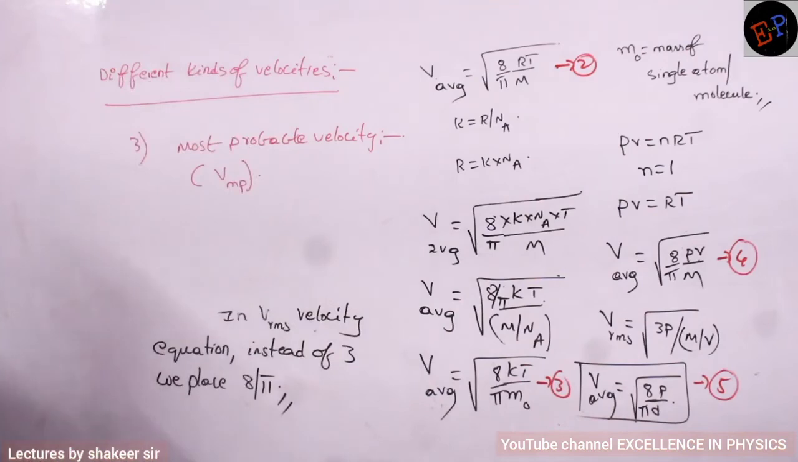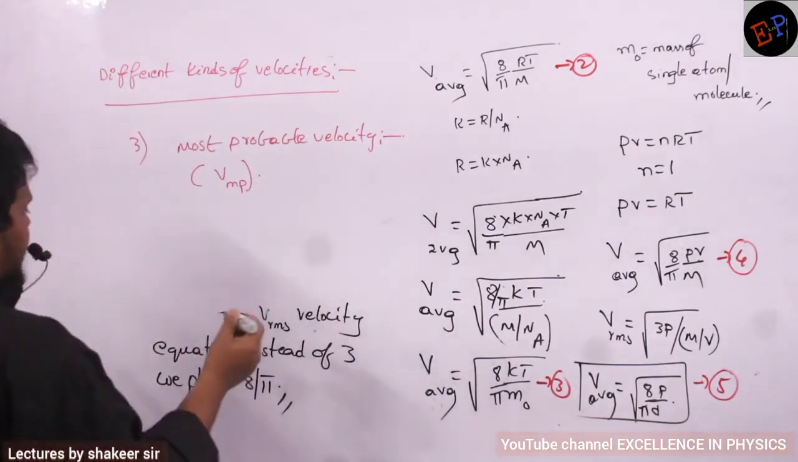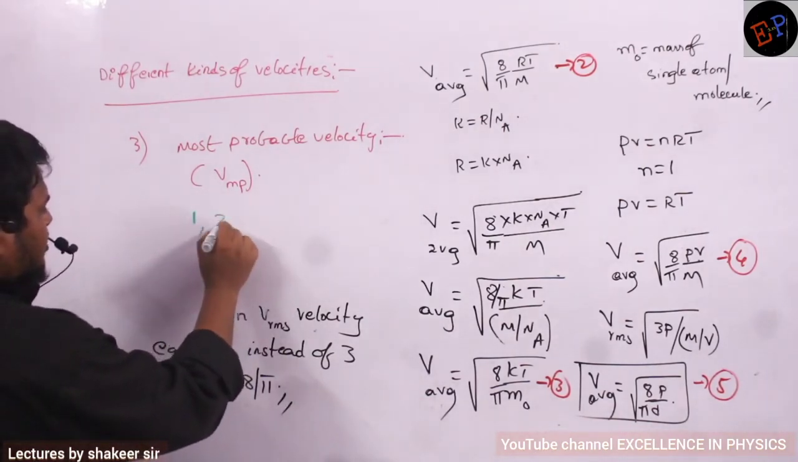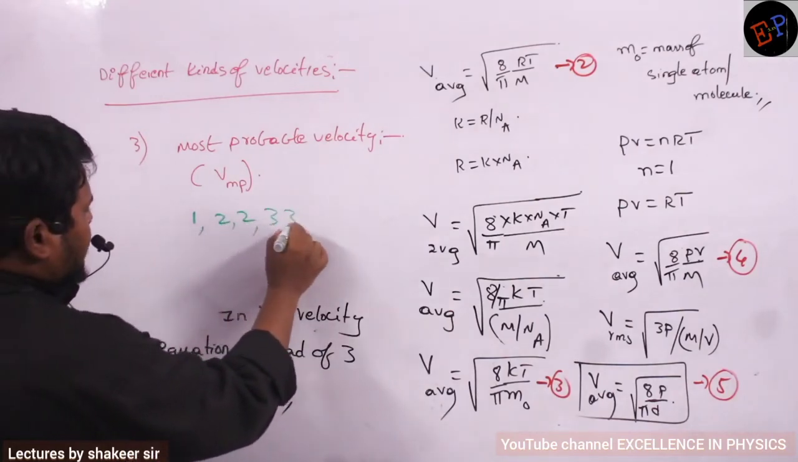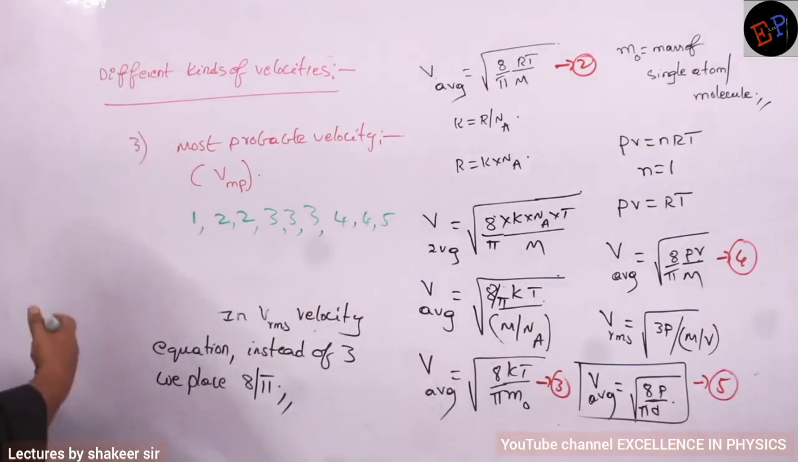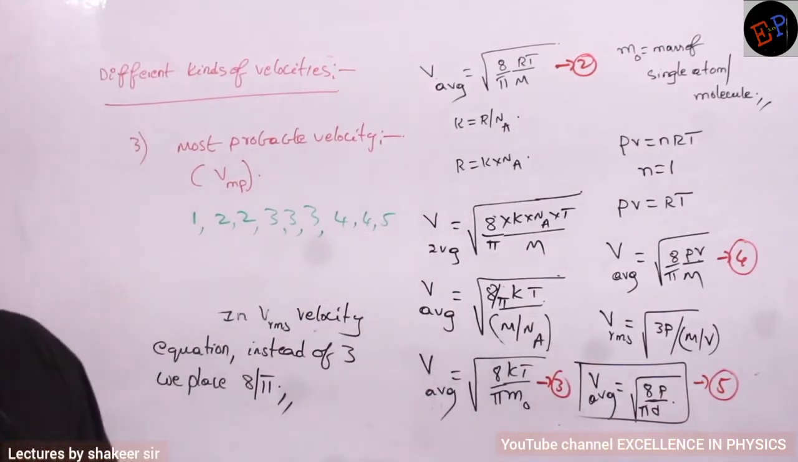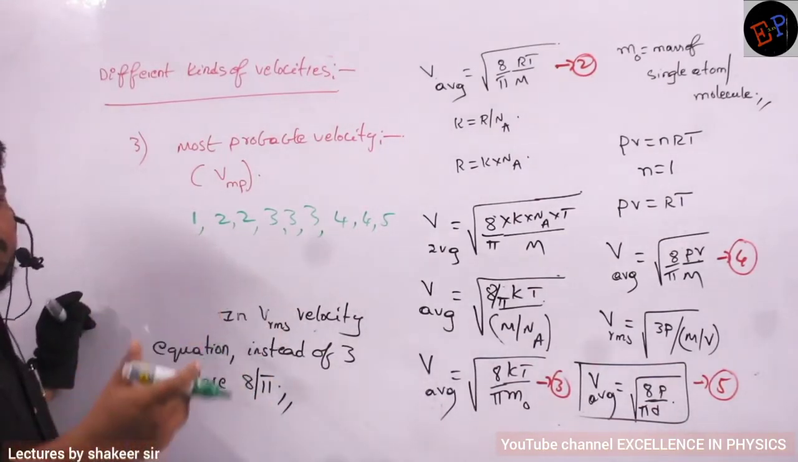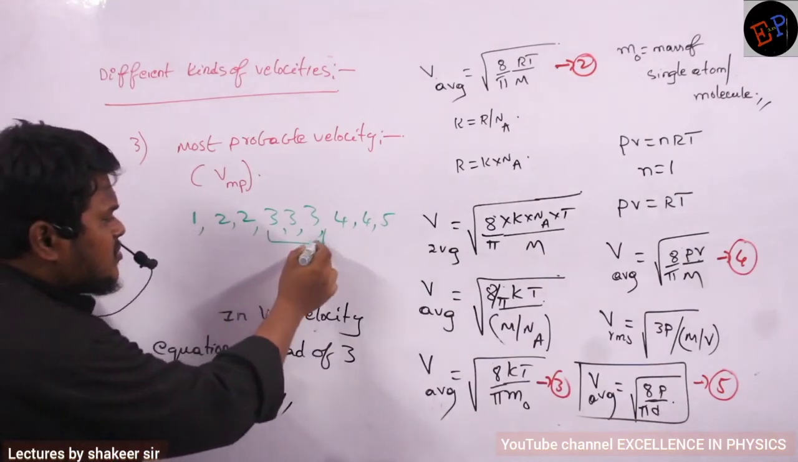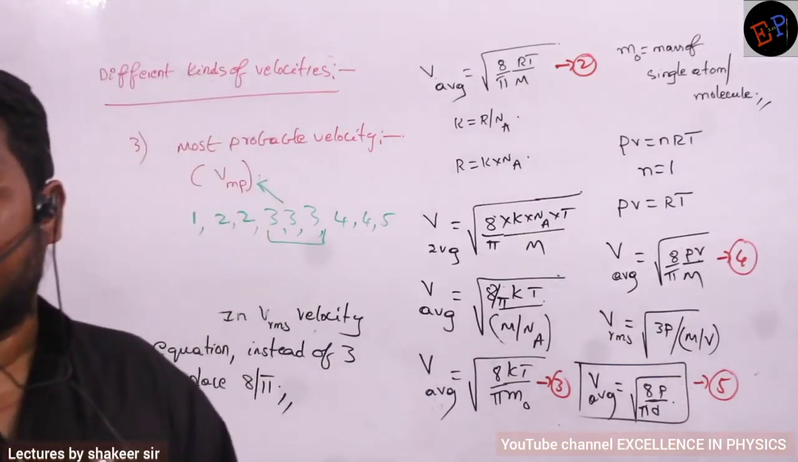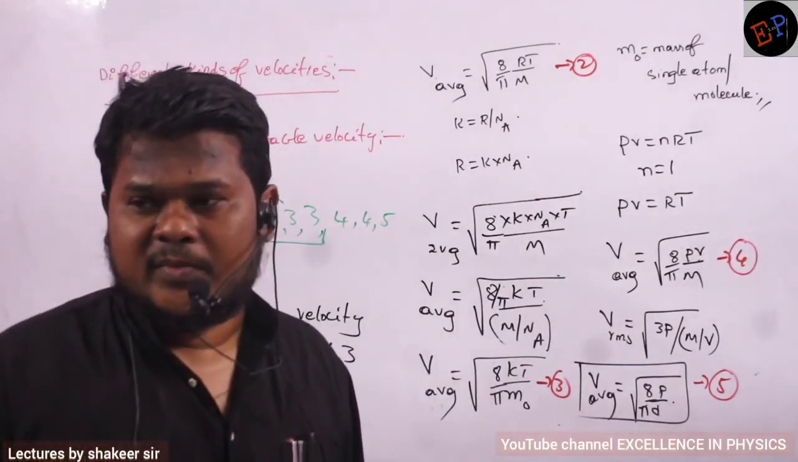For example, if I write gas molecules, they have velocities like this. Consider one gas molecule having a velocity of 1 unit, another molecule 2 units, another 2, next 3, 3, 3, then 4, 4, 5, like this. Consider these are the velocities of different gas molecules. Out of them, which velocity is repeated many times? 3 is repeated many times, no? So that 3 will be called the most probable velocity. The velocity which is repeated many times in the gas is called the most probable velocity.